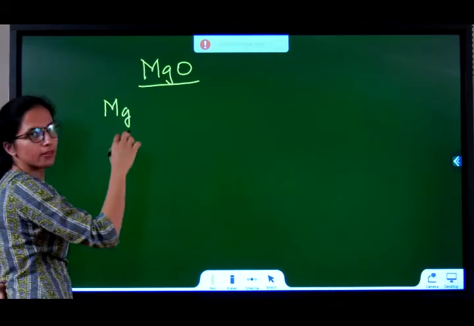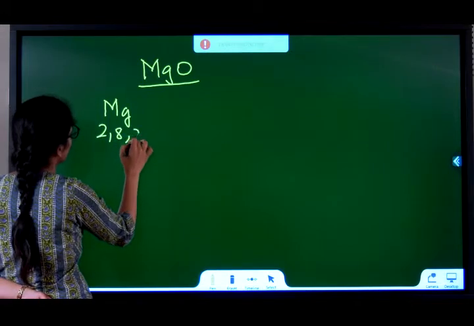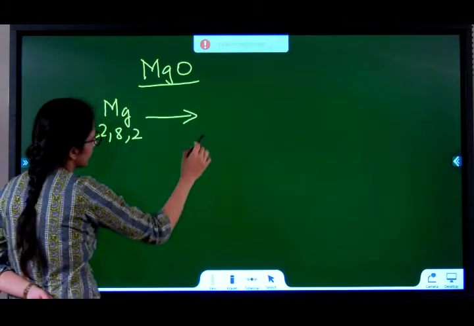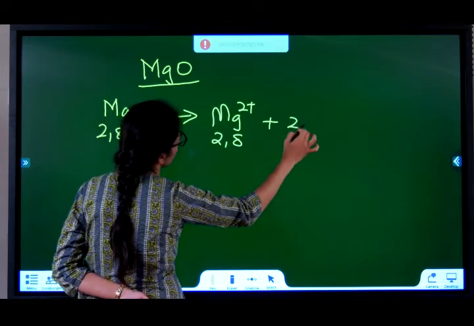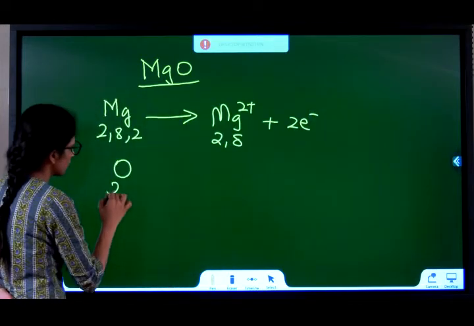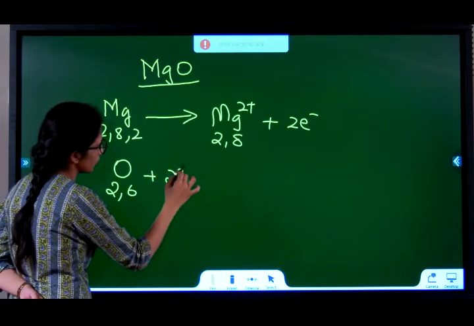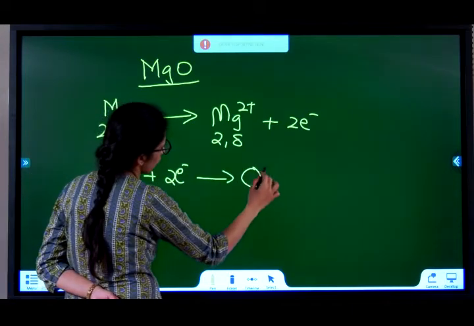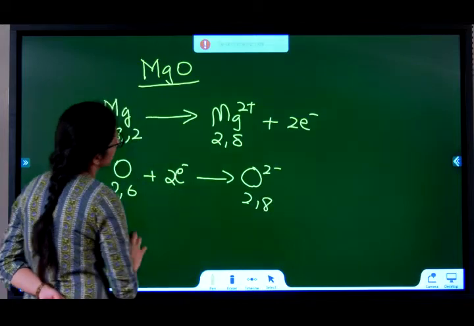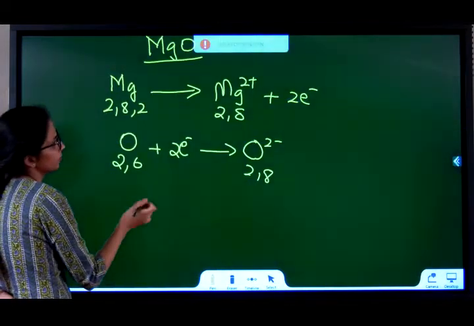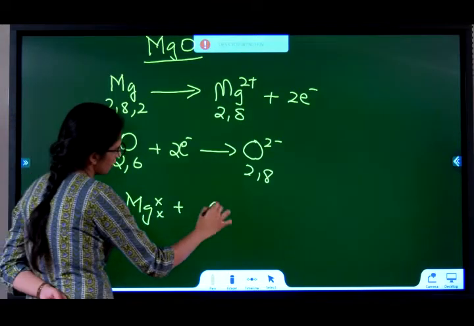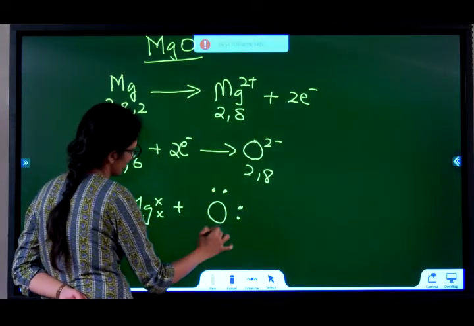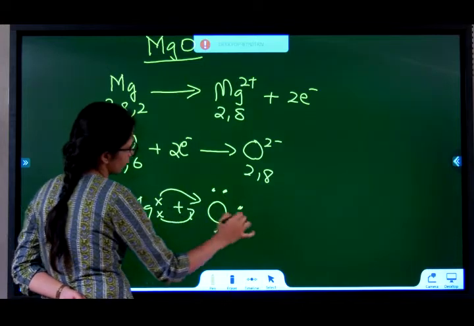Mg is 2, 8, 2. It becomes Mg2+ by giving away 2 electrons. Oxygen is 2, 6. It takes 2 electrons and becomes O2-. This wants to give 2, this wants to take 2, satisfied. So, Mg has 2, oxygen has 6, and Mg gives both the electrons to this fellow.